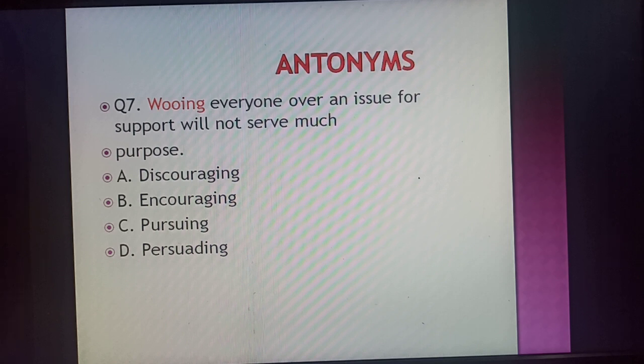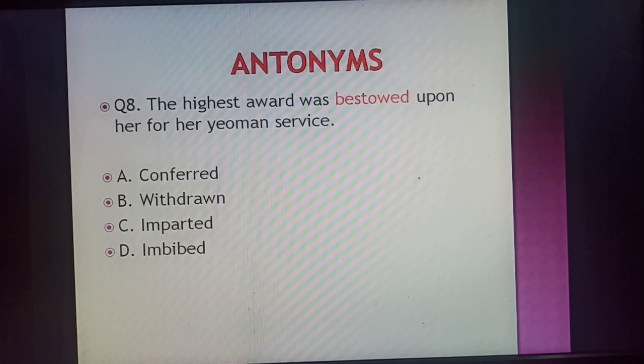Now let's hit the next word. The highest award was bestowed upon her for her human service. Bestowed is being awarded, like an awardee gets an award, so the award is being bestowed upon.